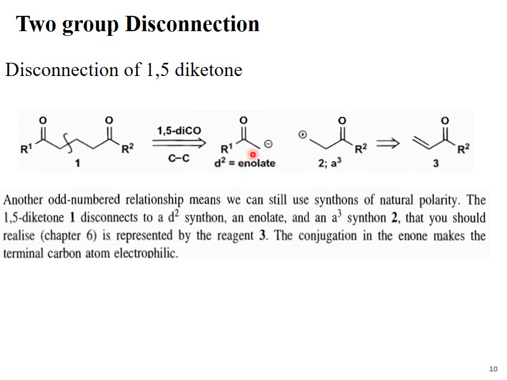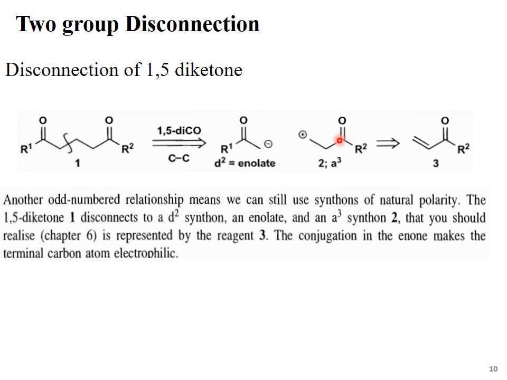And the other fragment is carrying a positive charge, so this is an electrophilic species. It means this synthon will act as an electrophilic species and this synthon will act as a nucleophilic species. That's why this is called the D synthon and this is called the A synthon. And here see the superscript, it's D2 because this synthon contains two carbons, the functional group carbon 1 and the adjacent carbon 2.